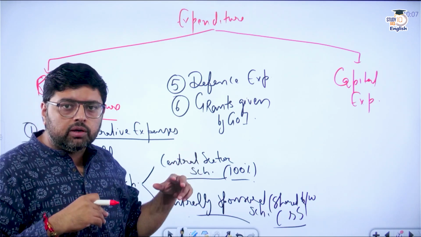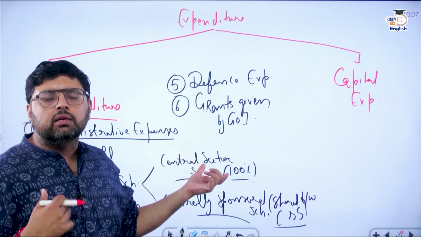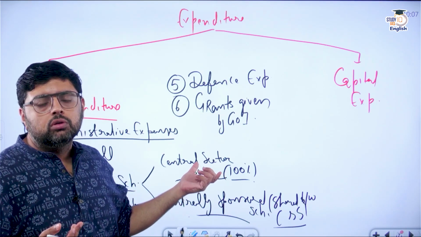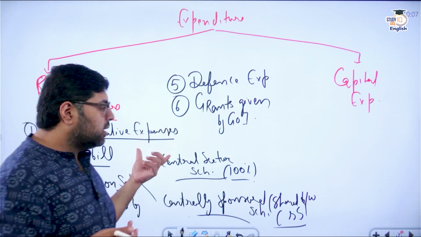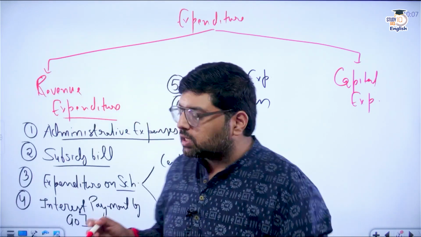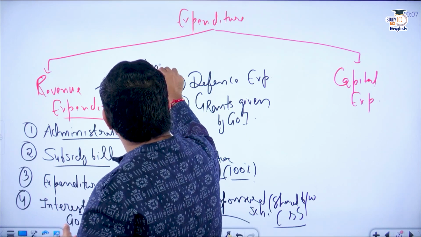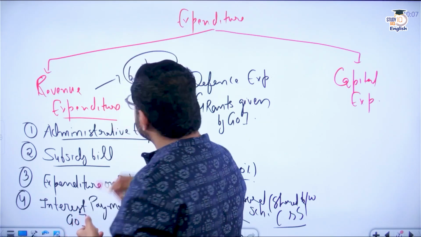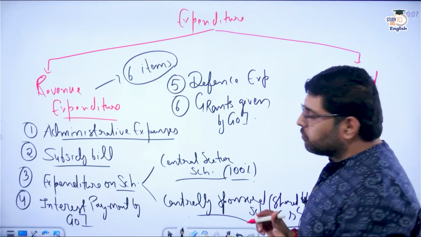But here the Government of India is giving grants. So they are giving grants either to states or to any other country. So grants given by the Government of India. So there are six items under revenue expenditure. Clear? So this is what you have to remember.